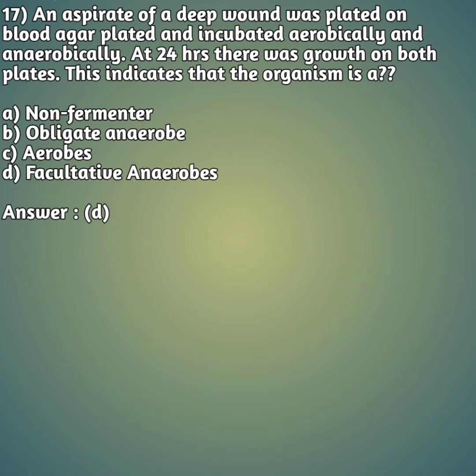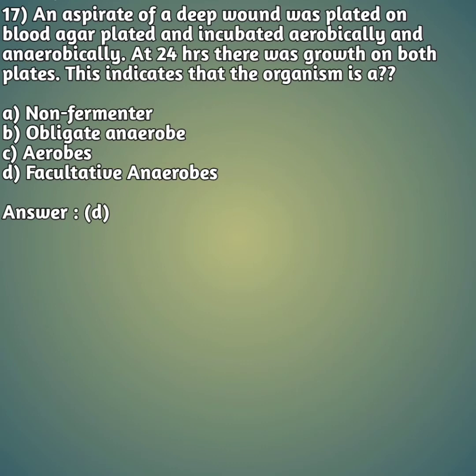So what they are asking regarding the indicates of the organism, right? So the right answer is facultative anaerobes. What do you mean by facultative anaerobes? Facultative organisms are a kind of organism which can grow in both conditions, that is aerobic and anaerobic. Aerobic means in the presence of oxygen and anaerobic means in the absence of oxygen.